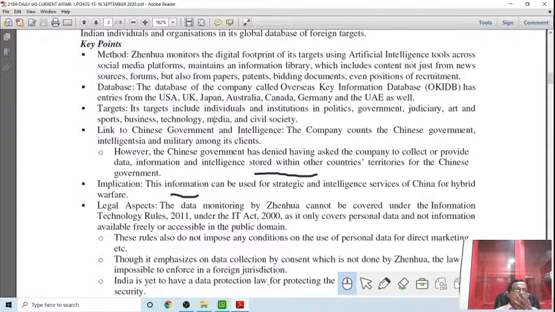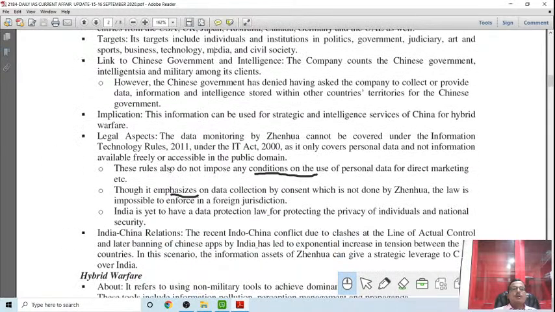So in India there are two laws, the Information Technology Rules 2011 and the IT Act 2000, and these cannot be used. This is what the exemption gives. The rules also do not impose any condition on the use of personal data for marketing. Though they emphasize data collection by consent, which is not done by the agency, the law is impossible to impose in a foreign jurisdiction.